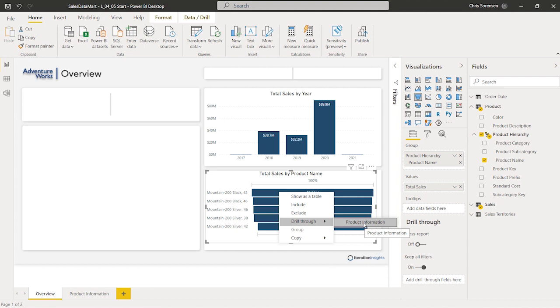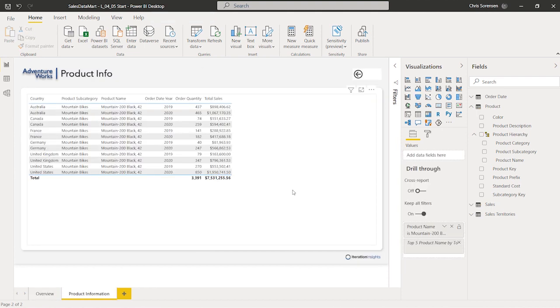Given that I clicked on the first bar that said mountain bike 200 black 42 inch, I should be able to come over to the screen here and see a more detailed view in the table of that information. So what we're going to do next is format this table and make it look a little bit nicer, and then put some conditional formatting on top of it as well. So the next exercise is to make this look a little bit nicer.